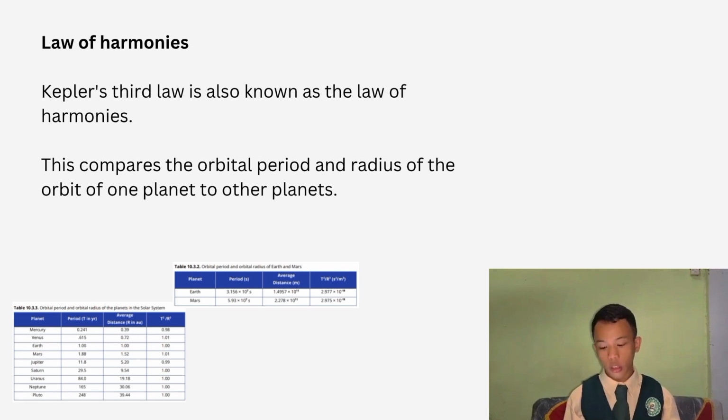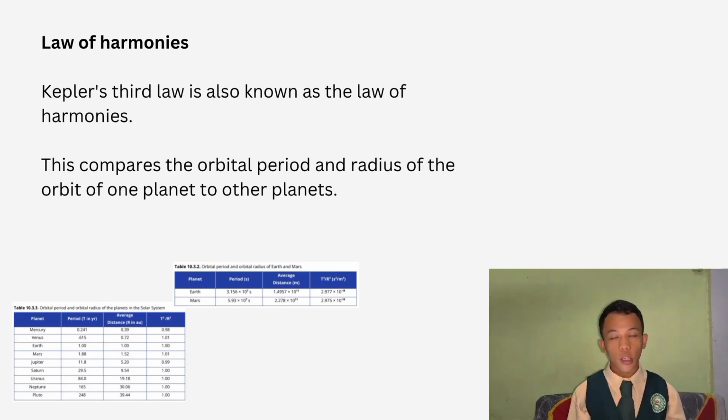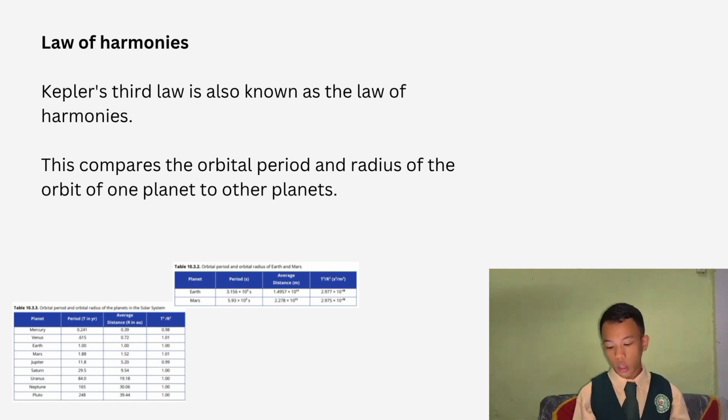And then Jupiter, the largest planet, has a period of 11.8 years. The average distance is 5.20 astronomical units, or AU, around 780 million kilometers away. Then the ratio is 0.99, slightly below 1. Small variations are due to measurement and orbital eccentricity. Kepler's third law of planetary motion gives an accurate description of the time and distance for each planet's movement around the Sun.